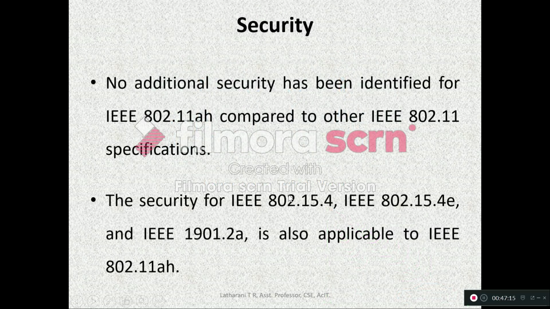On security, no additional security has been identified for this standard beyond other specifications. The security for 802.15.4e and 1901.2a, which we studied earlier, is also applicable to 802.11ah. That means the AES security algorithm is used, and also the auxiliary security bits and security enable bit technology is available here for enabling the security.